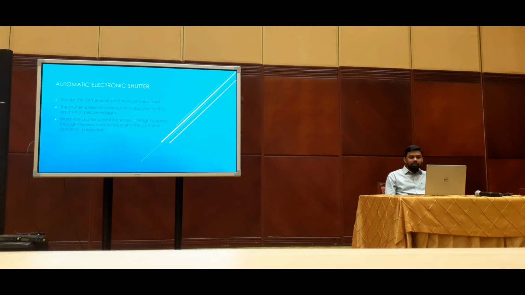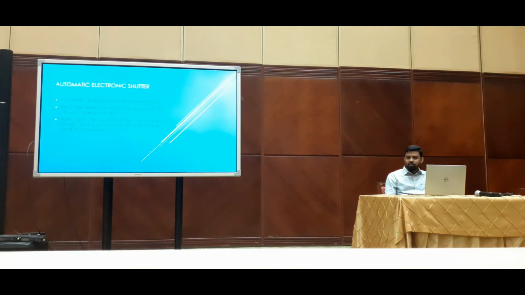So what this automatic electronic shutter will do, if the iris is fixed, the shutter will close and open continuously. So the amount of light going inside will be controlled with the shutter. If the iris is automatic, this is not much used, because we don't need this much control of the shutter. When the shutter speed increases, the light passing through the lens will decrease and the camera sensitivity will decrease.